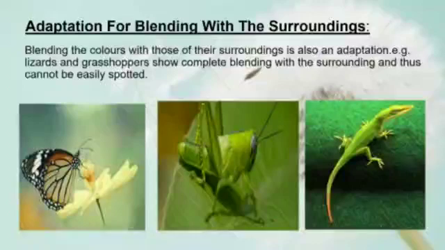Changes that take place in the various organs and life processes of an organism that enable them to live, feed, reproduce and protect themselves from their enemies in a specific surrounding, depending upon the habitat and its geographical condition, are called adaptation.